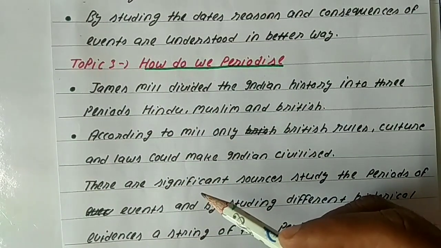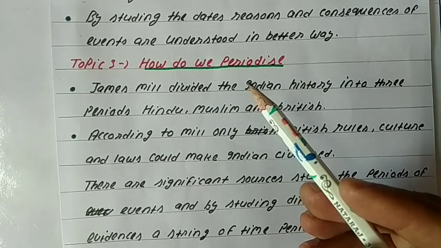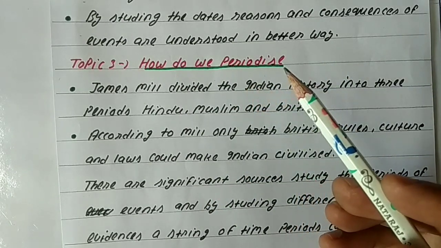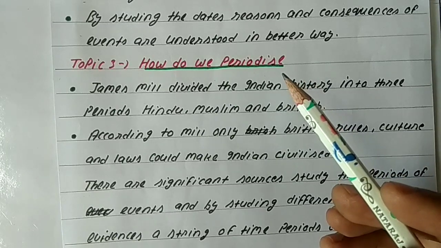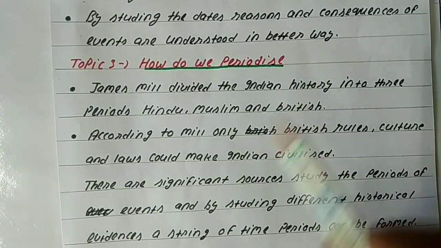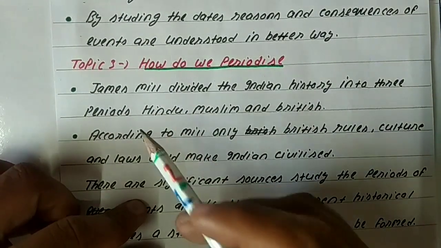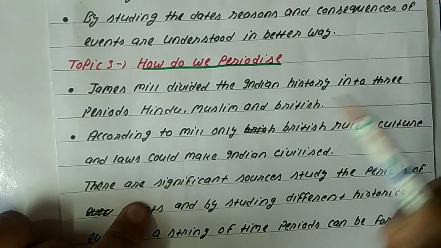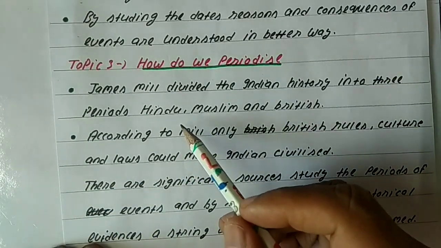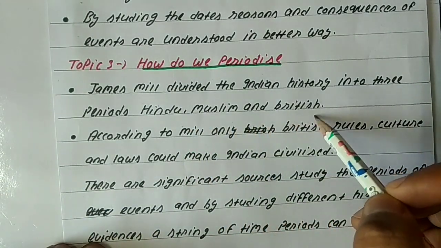Students, James Mill, a Scottish economist and political philosopher, published a massive three-volume work, A History of British India. In that book, Mill divided the Indian history into three different periods, that is Hindu, Muslim and British.